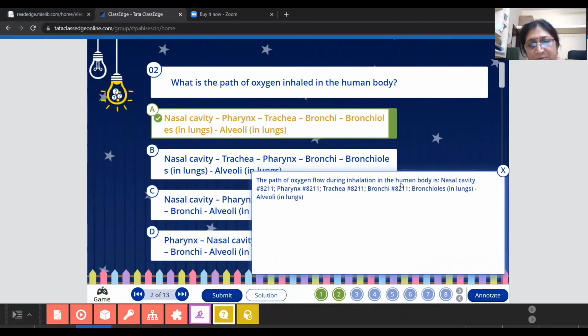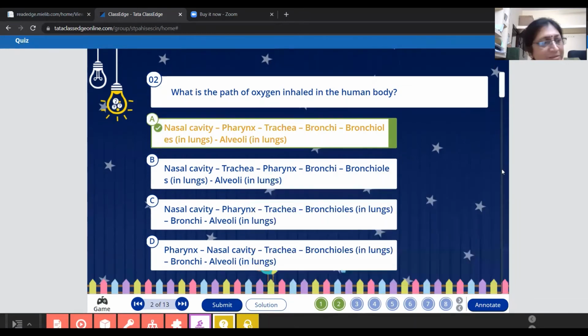The path of the oxygen flow during inhalation in the body is the nasal cavity, then pharynx, then trachea, then bronchi, then bronchioles, and then alveoli. We saw that in the video also, in Chapter 9, 10. Okay, so we will go to the next question.